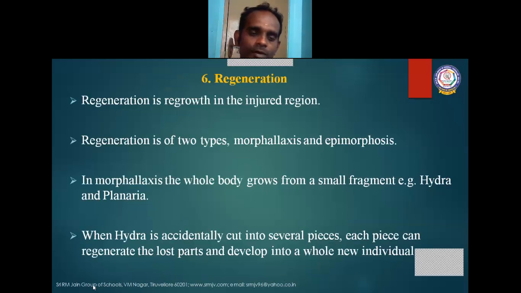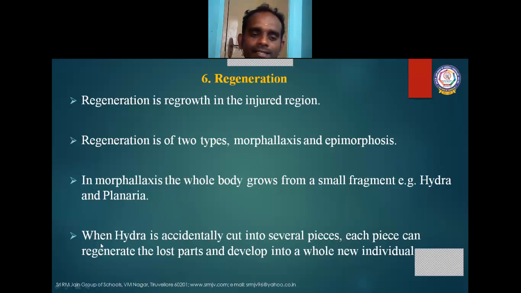Then the sixth one, another mode of asexual reproduction in organisms, is regeneration. Regeneration means regrowth in the injured region. Regeneration is of two types. One is called morphallaxis, another one is called epimorphosis. In morphallaxis, the whole body grows from a small fragment, example hydra and planaria.